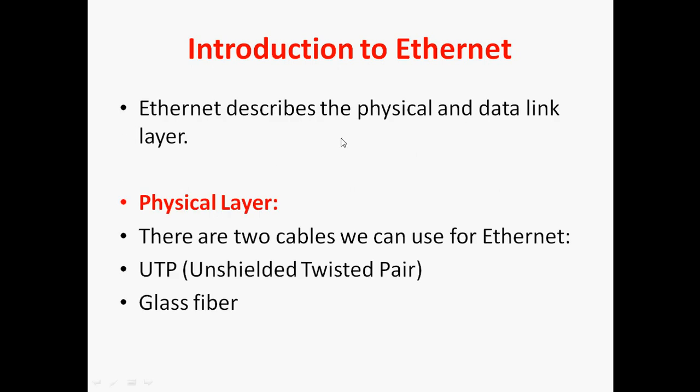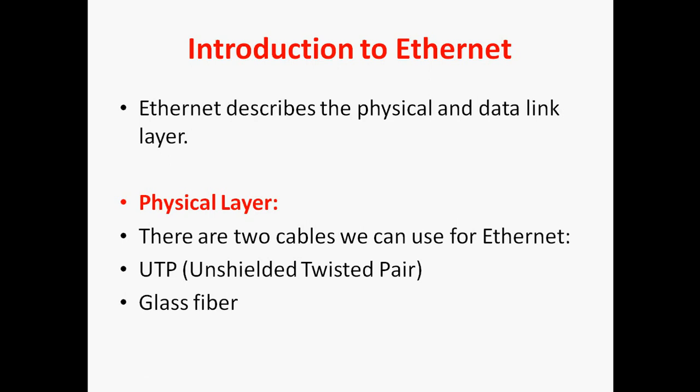So Ethernet describes both the physical and data link layer, because in Ethernet the port comes under layer 2 and cables come under the physical layer. That's why Ethernet describes the physical and data link layer. Next, the physical layer. In the physical layer, mainly two cables are used for Ethernet.